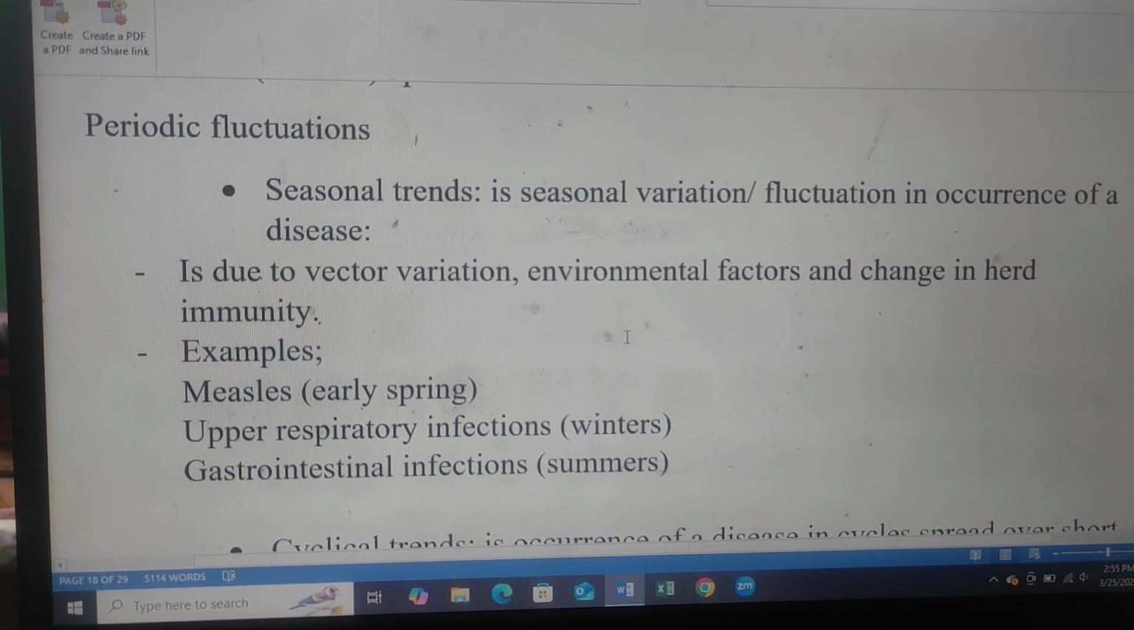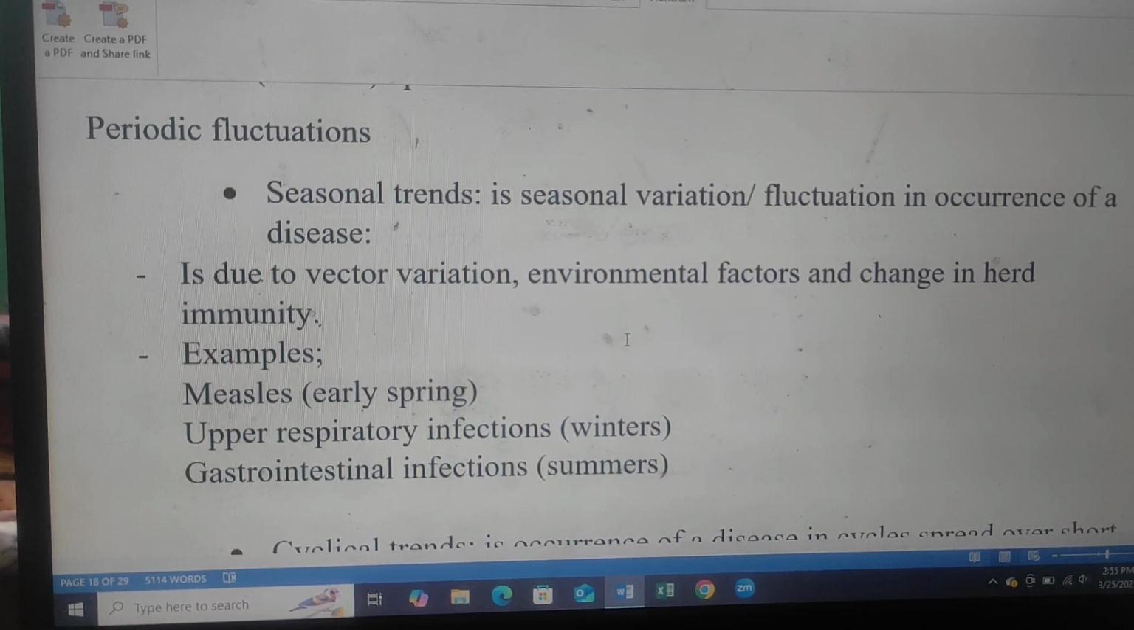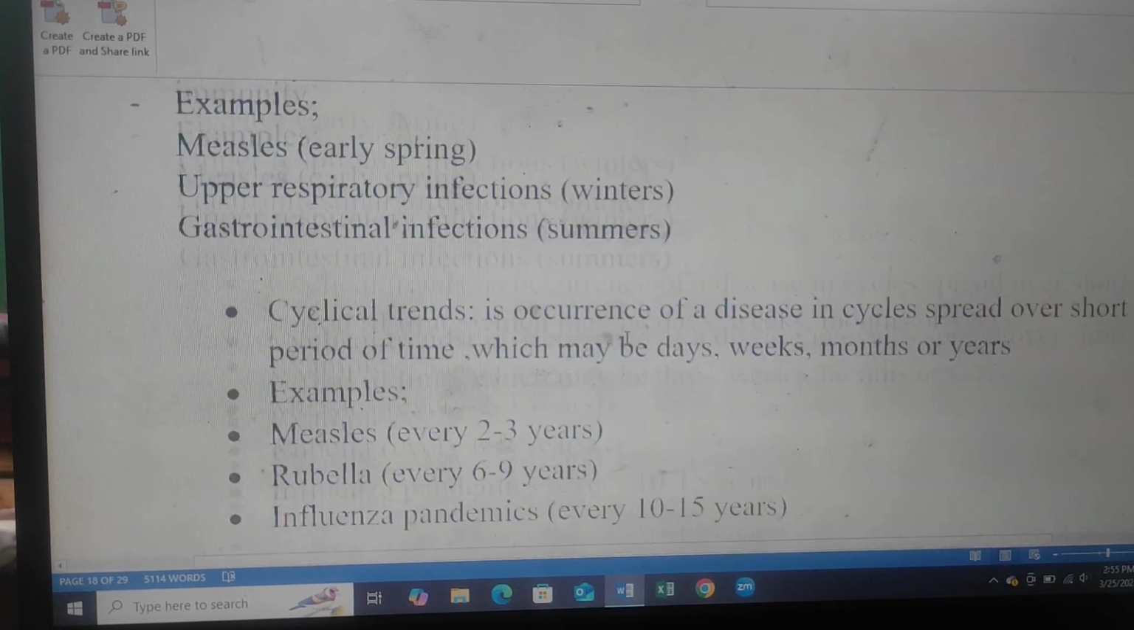Periodic fluctuation: seasonal trend is seasonal variation. Fluctuation in the occurrence of a disease is due to vector variation, environmental factors, and change in herd immunity. Example: measles in early spring, upper respiratory infection in winters, and gastrointestinal infection in summer.